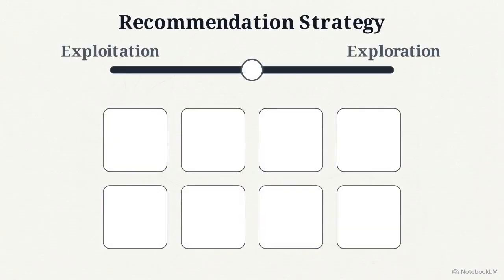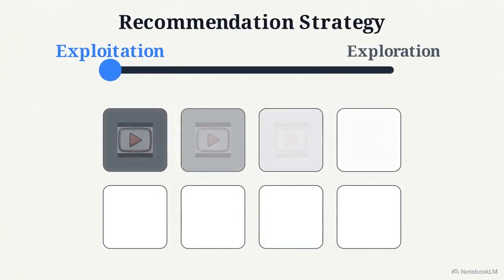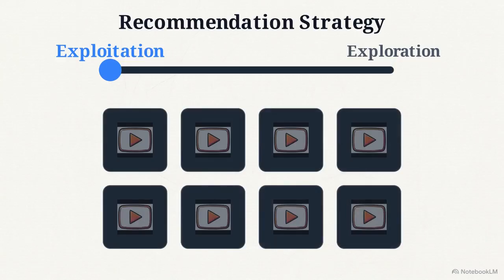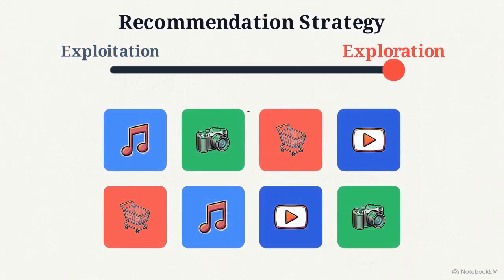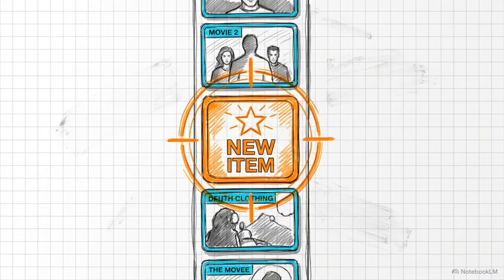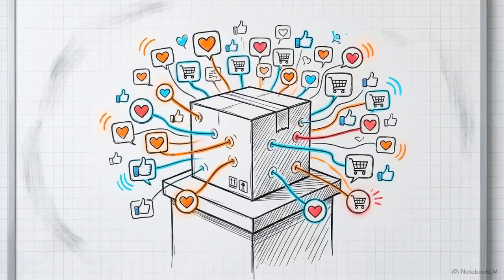Look at this interface. When the gauge shifts to exploitation, the system maximizes short-term engagement by showing safe recommendations calculated from historical data. But moving toward exploration, it deliberately injects novel, risky content, testing new categories to discover shifting user interests. This exploratory mechanism provides the technical solution to the cold start problem, allowing fresh products with zero historical data to accumulate the interaction signals they need to be ranked.